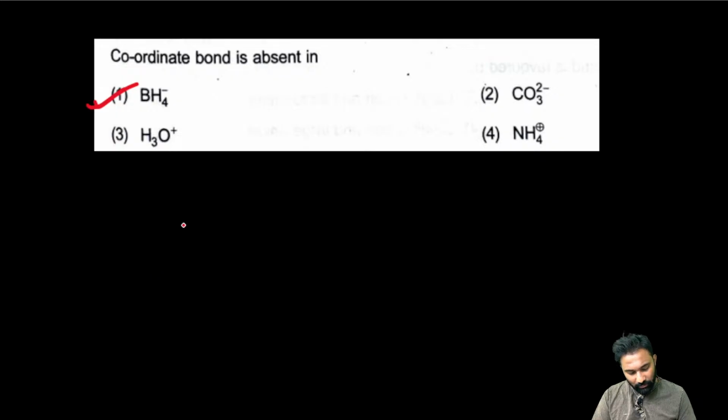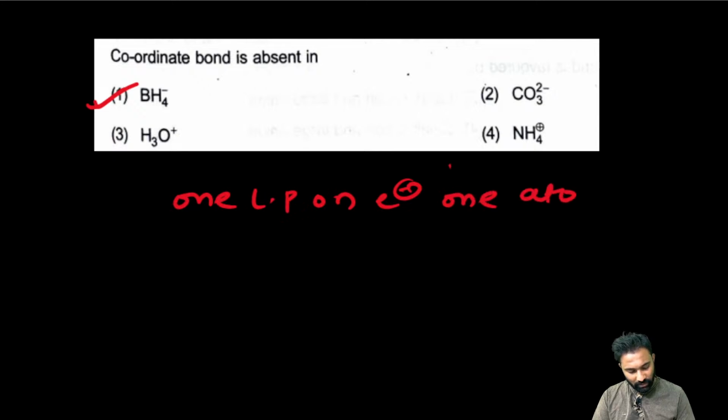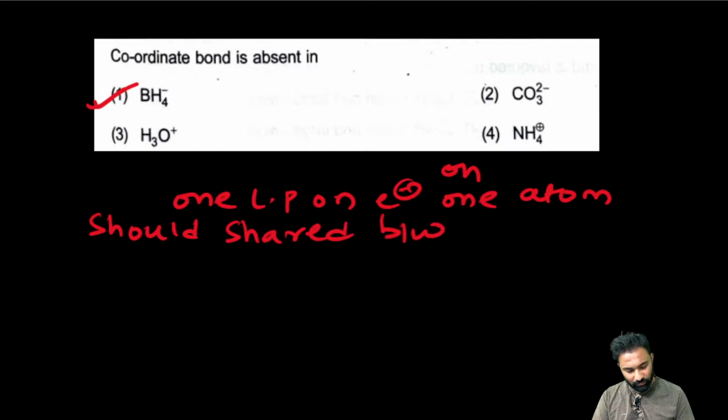See, what is the meaning of coordinate covalent bond? Here one lone pair of electrons on one atom should be shared between two atoms, right? Now you see H3O plus, how the coordinate covalent bond will be formed.